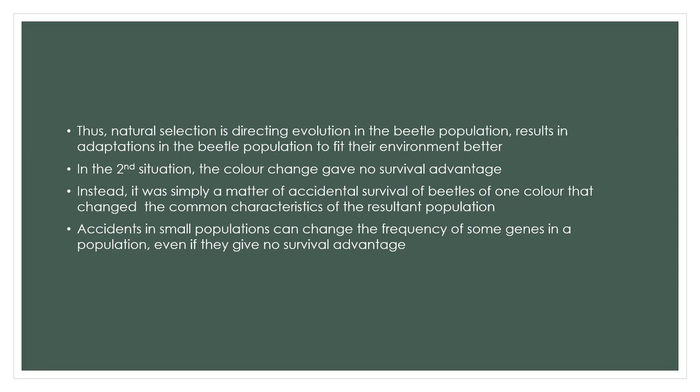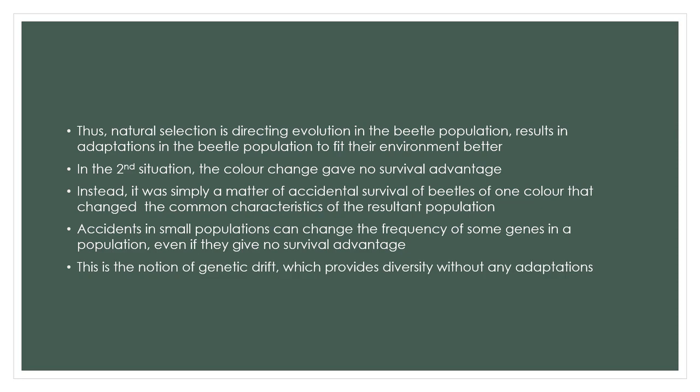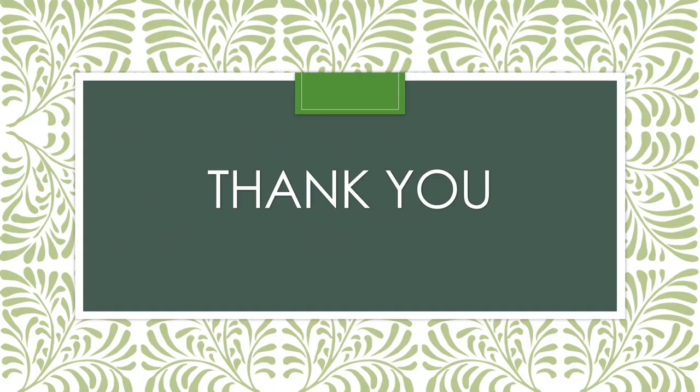Whether the population is larger or smaller, variation must happen. Because of the larger population in the first situation, more variations happen, so more beetles will be formed. Even though in the second situation very few beetles are present, minute variations happen in the gene frequencies, but it will not give any adaptive conditions.